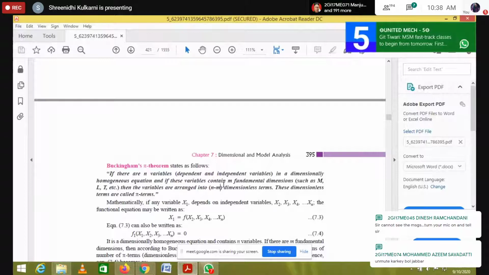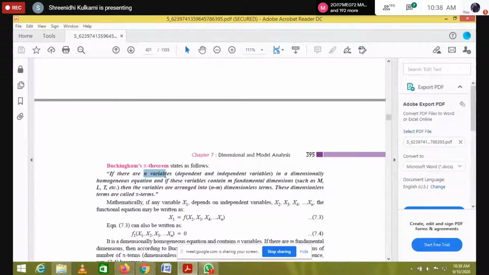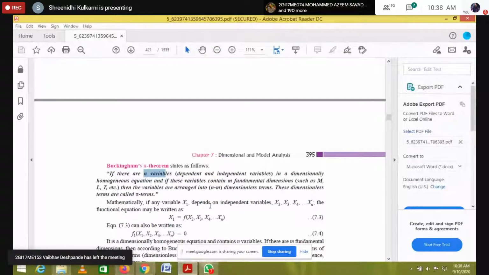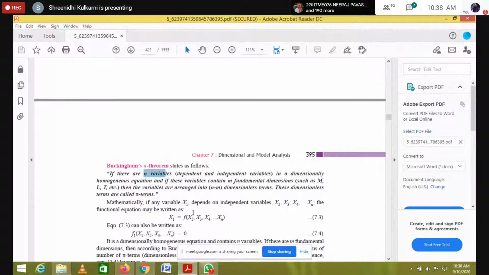It depends on the n variables. These dimensionless terms are called pi terms. In this example, 10 minus 3 gives 7, so we get pi 1, pi 2, pi 3, pi 4 up to pi 7 terms.